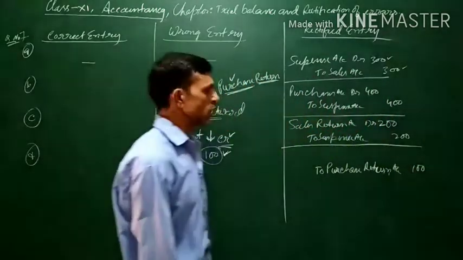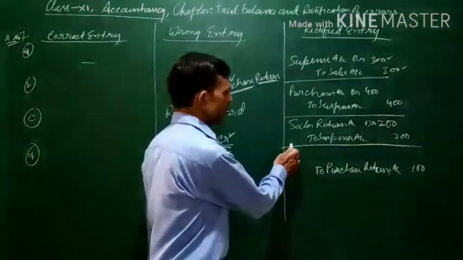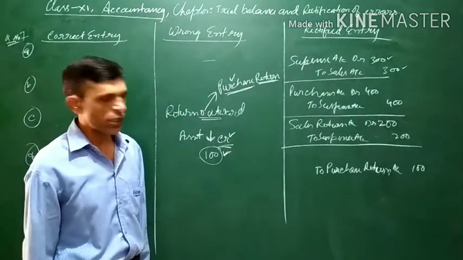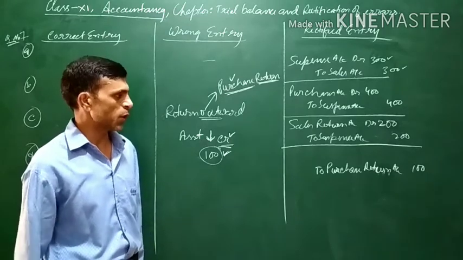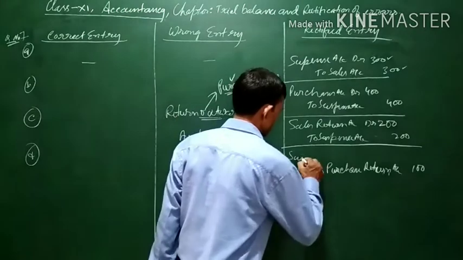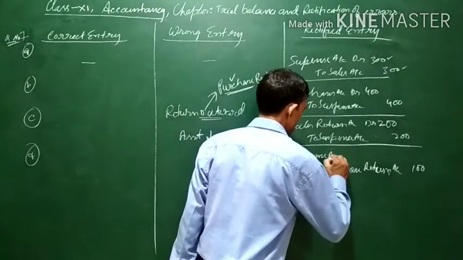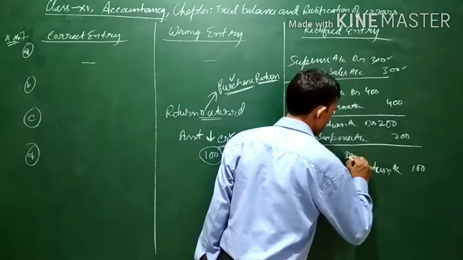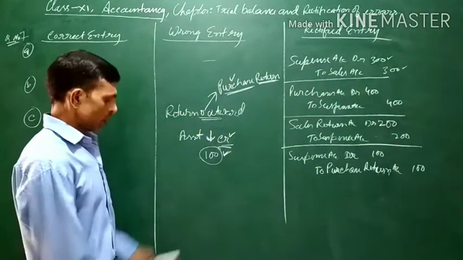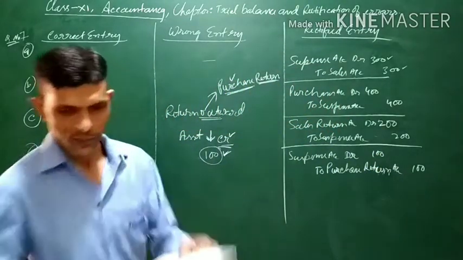Now since there is no other account to be debited, because there should be two aspects of the transaction, that is, one account should be debited and another should be credited with equal amount. There is no other account to be debited, so suspense account will be used here, and suspense account will be debited with the difference amount, and this difference is of rupees 100. Now let us come to question number 8.